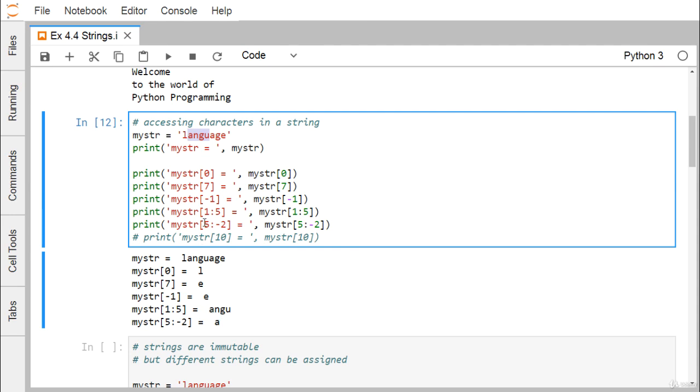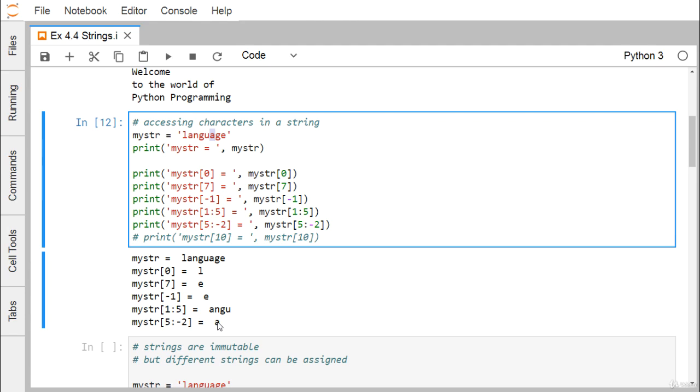Now here we have 5 colon minus 2. I'm going to take this one as 0, 1, 2, 3, 4, 5, so we have 5 here. Now we have -2, that is -1, -2. You know that we take the stopping index as exclusive, so I'll be left with A only.